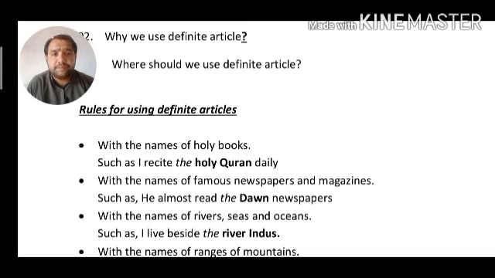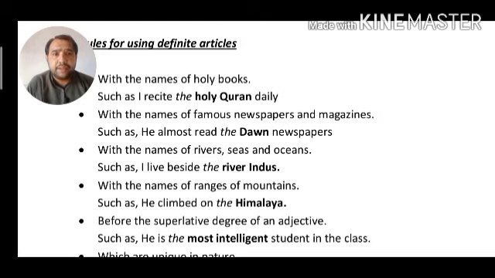In the next rule, the will be used with the names of ranges of mountains. Here there is an essential point which you have to remember: the can't be used with a single mountain. The is only allowed to be used with ranges of mountains. It means the can't be used with Mount Everest, the can't be used with K2. For example, in this sentence: he climbed on the Himalaya.